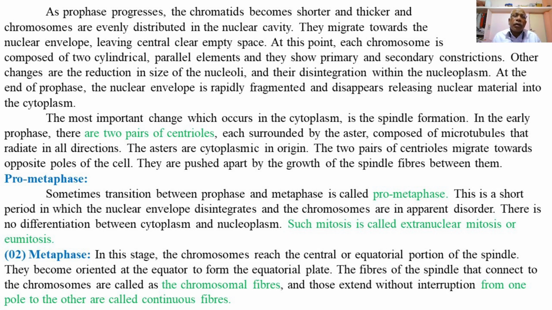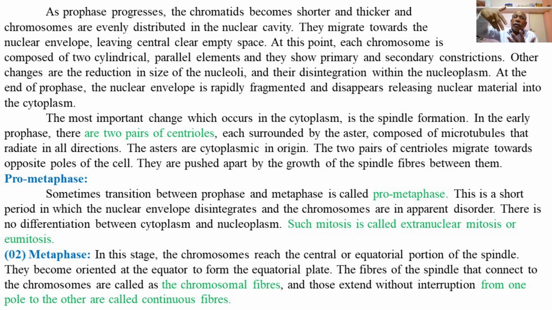Then the second phase of mitosis, that is metaphase. In this stage, the chromosomes migrate and reach the central or equatorial portion, in the middle of the cell between the spindles. So at the metaphase stage, the chromosomes reach the equatorial portion of the spindle and become oriented or arranged at the equator to form the equatorial plate.